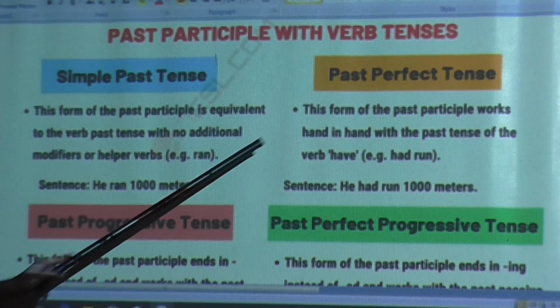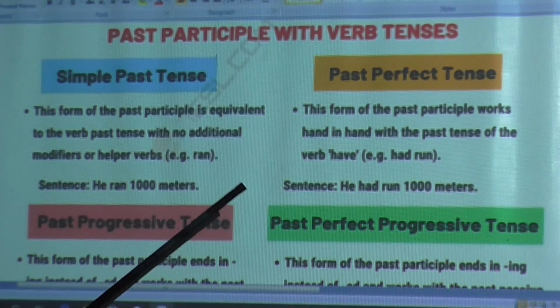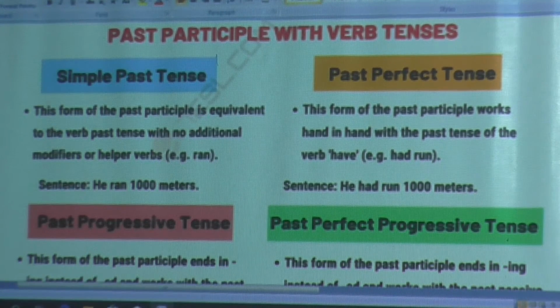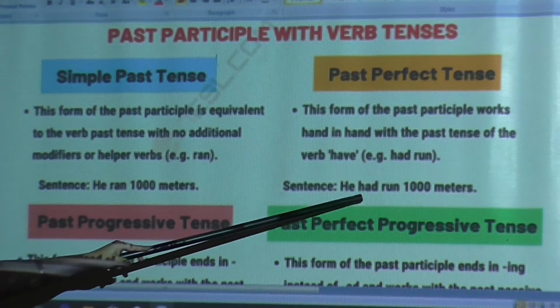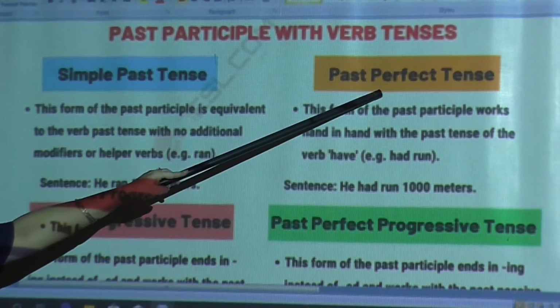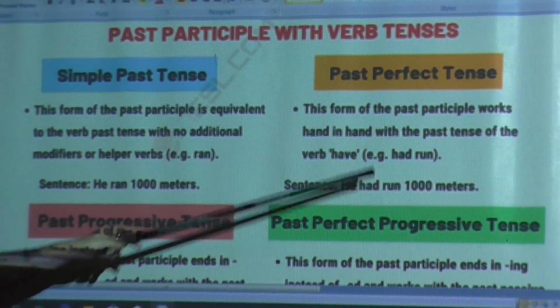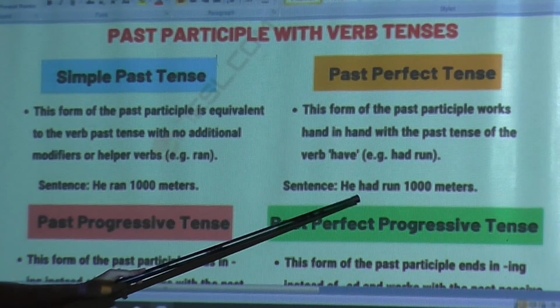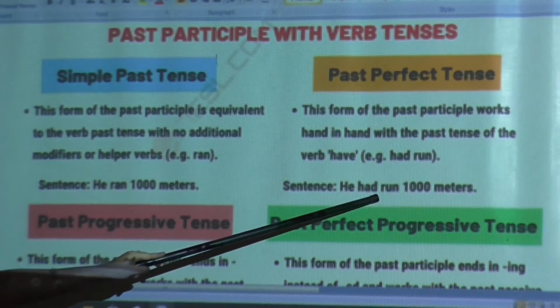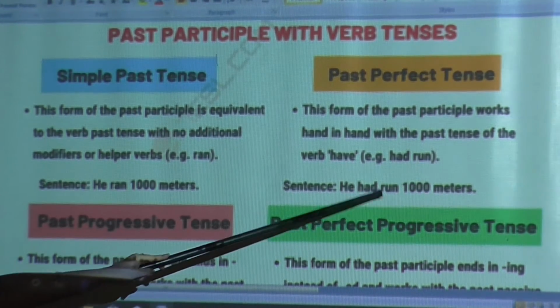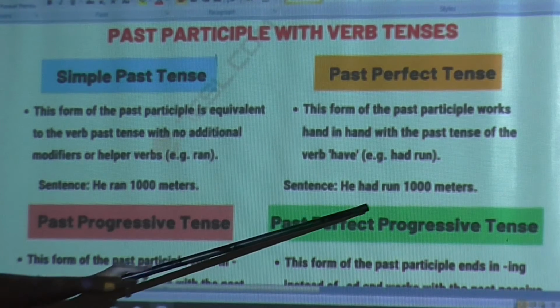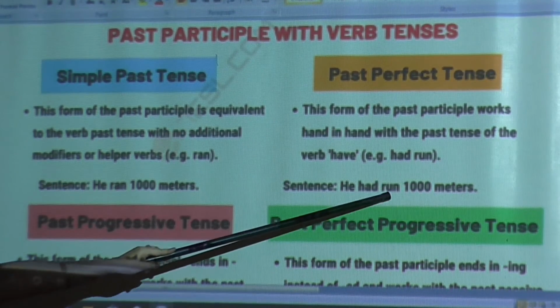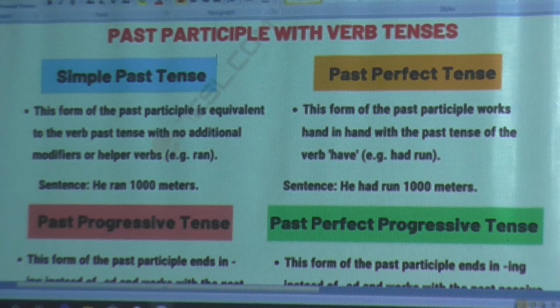The difference is that whenever we say sentences regarding a very past incident, at that time we will use had. So had is the perfect. Whenever I see that perfect is there, definitely I have to write had in the past tense and then I have to write run. Now what is the significance of run? Here ran is written. Why here run is written? Because run is the V3 form of the verb.